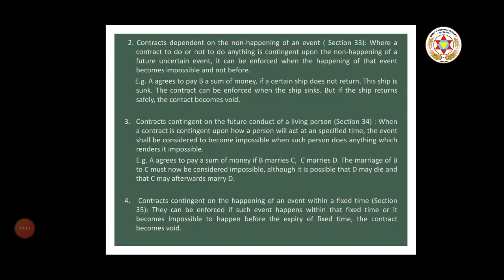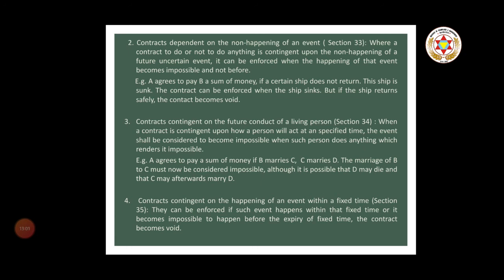Now, contract dependent on the non-happening of an event, Section 33. Where a contract to do or not to do anything is contingent upon the non-happening of a future uncertain event, it can be enforced when the happening of that event becomes impossible and not before. For example, A agreed to pay B a sum of money if a certain ship does not return. If the ship sinks, the contract can be enforced when the ship sinks, but if the ship returns safely, the contract becomes void.